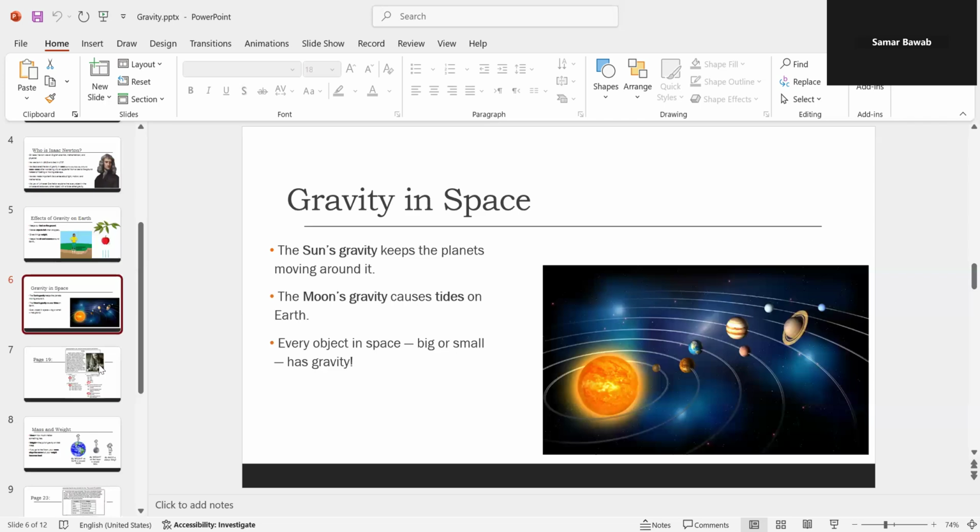What about gravity in space? The sun's gravity keeps the planets moving around it, or orbiting around it. The moon's gravity causes tides on Earth. Every object in space, whether big or small, has gravity.